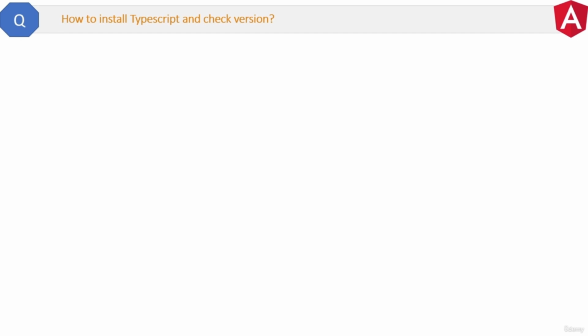Here is a very short question. How to install TypeScript and check its version? Many people think that TypeScript is part of Angular, and in a way it is wrong. TypeScript is a free and open source programming language created by Microsoft. Angular just uses it, and similarly other frameworks can also use TypeScript. So basically, TypeScript is an independent language and can be installed separately.